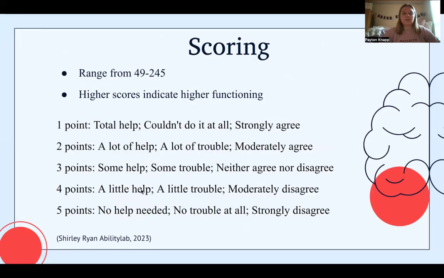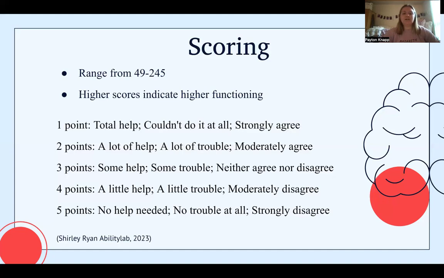So scoring, the range is from 49 as the lowest score to 245 as the highest score, and high scores indicate that the person is higher functioning post-stroke. So 1 point would be if they answered total help, couldn't do it at all, or strongly agree. 2 points would be a lot of help, a lot of trouble, or moderately agree. 3 points would be some help, some trouble, neither agree nor disagree. 4 points would be a little help, a little trouble, or moderately disagree. 5 points, no help needed, no trouble at all, and strongly disagree.